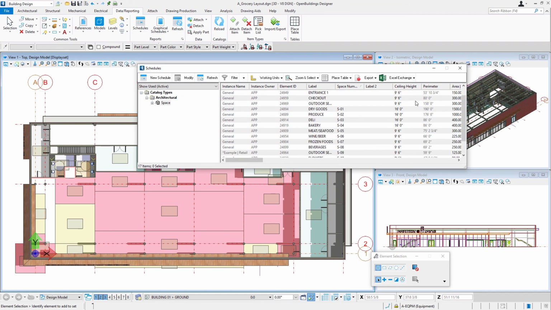So again, data can be added to the model through the schedule dialog, either by editing directly in the schedule dialog or by exchanging the data into Excel, making the edits there, and then importing it back in.